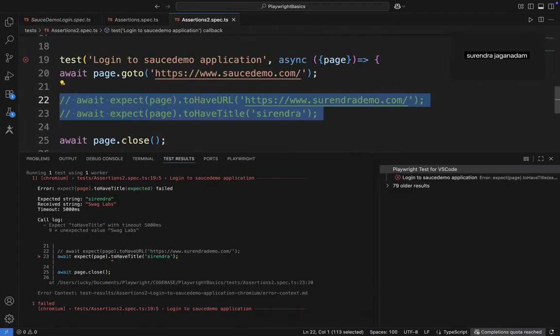In the next session, we will be looking at element-based assertions, basically by retrieving the element attribute, whether the text is present or not, whether the element is enabled, visible or not, whether a particular text is present or not. All those things we will be looking at as part of the next session.